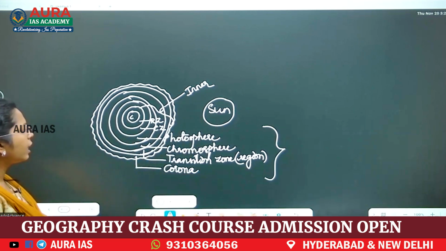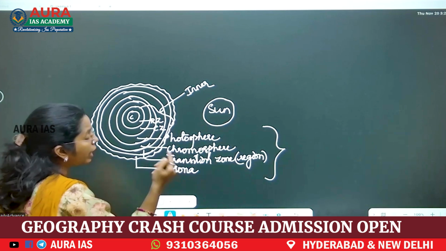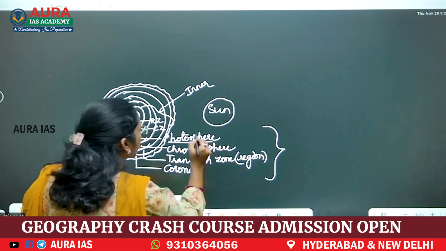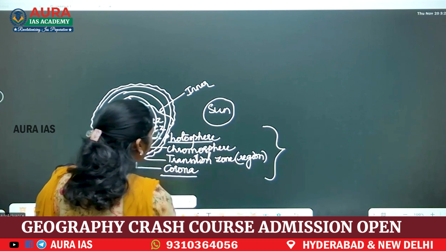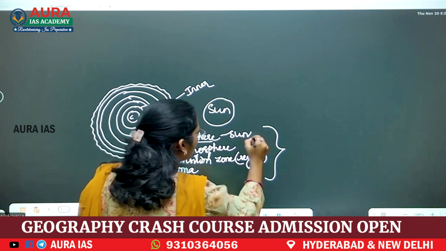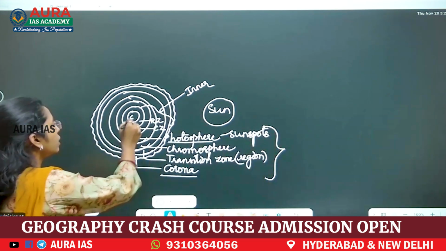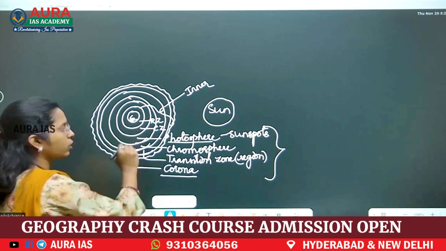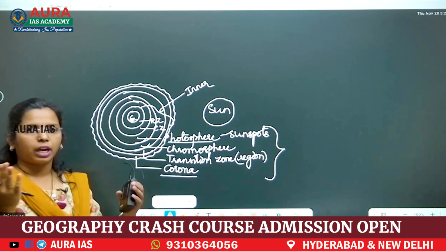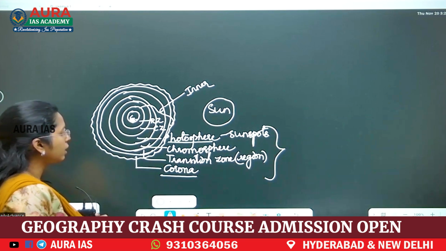Why are we reading layers, madam? Because this time they have asked about solar flares. Next time they can ask where solar flares occur. Solar flares occur here in the corona region, but near a sunspot. See, now I will tell you, here in the corona you will see the nuclear fusion reaction where hydrogen is converted into helium, meaning hydrogen atoms will fuse to form helium. Here nuclear fusion energy is created.